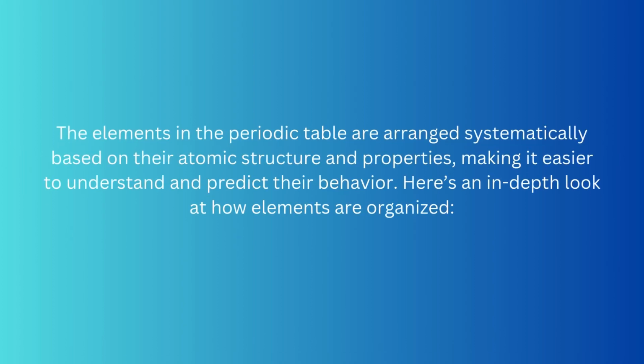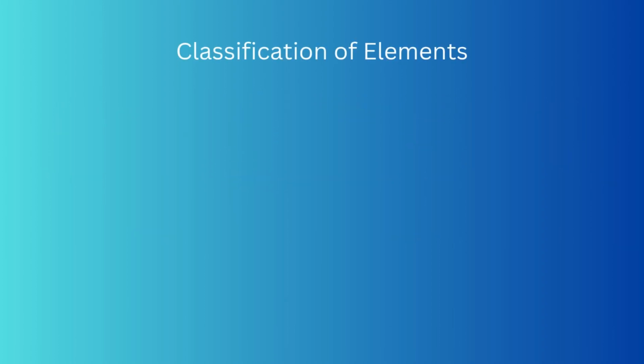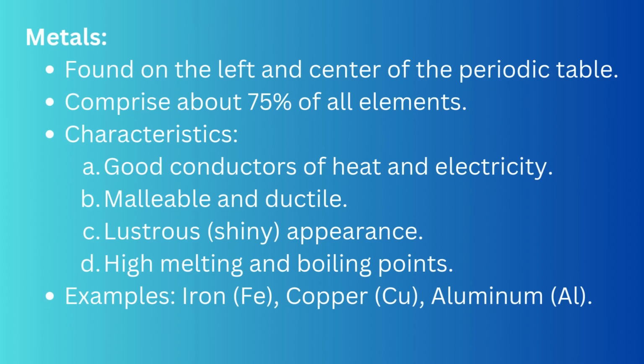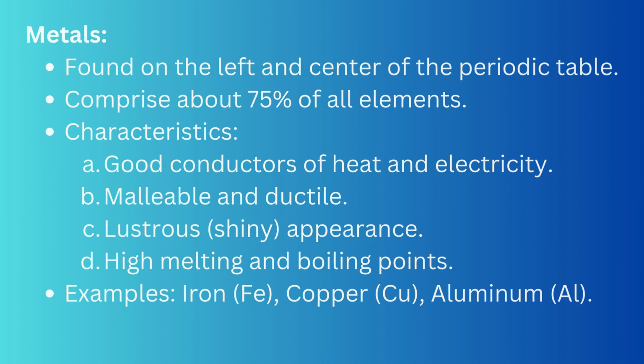The elements in the periodic table are arranged systematically based on their atomic structure and properties, making it easier to understand and predict their behavior. Here's an in-depth look at how elements are organized. Classification of elements: 1. Metals, nonmetals, and metalloids. Metals, found on the left and center of the periodic table, comprise about 75% of all elements. Characteristics: good conductors of heat and electricity, malleable and ductile, lustrous, shiny appearance, high melting and boiling points. Examples: iron (Fe), copper (Cu), aluminum (Al).